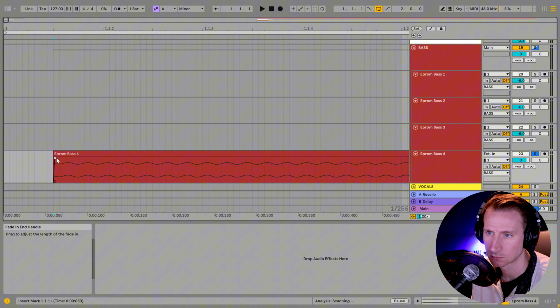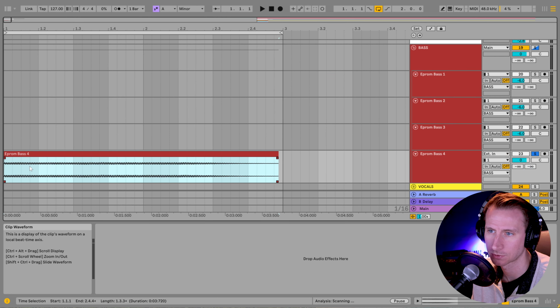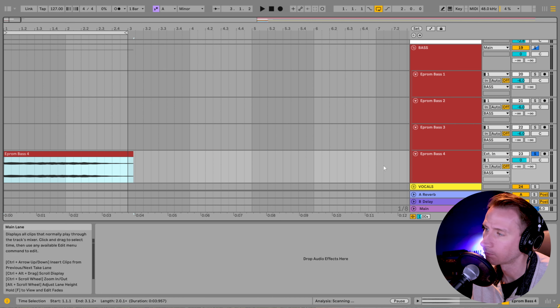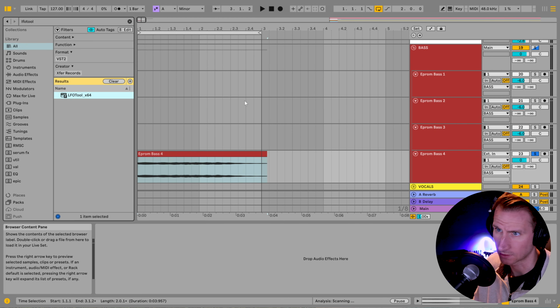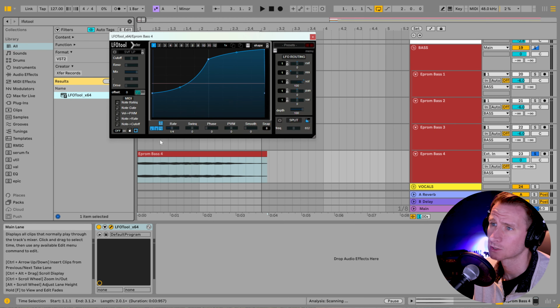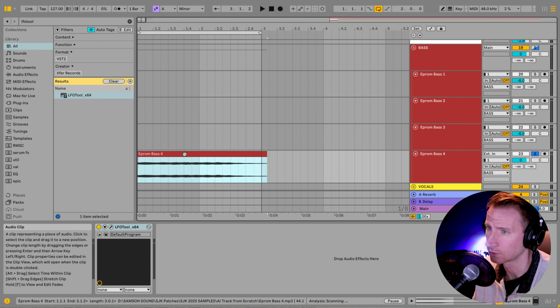And I'm just going to make sure the sub is starting right off the rip. And I'm just going to make a little pumping effect with LFO Tool, so it's going to be in time with our beat now. So over the course of a quarter bar here, it's just going to sidechain to the kick, right? And we can also make sure that we have this smooth knob boosted so we don't have any weird clicks.